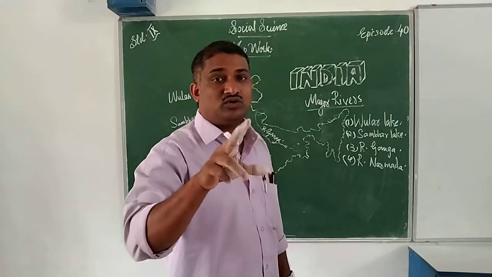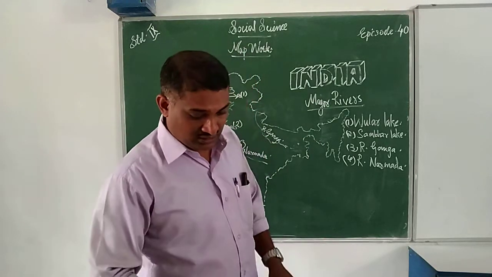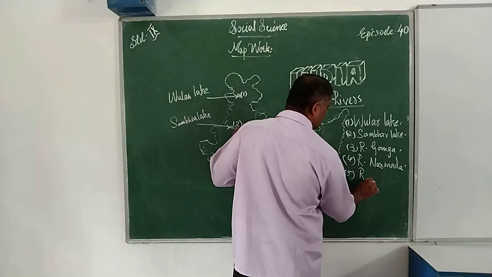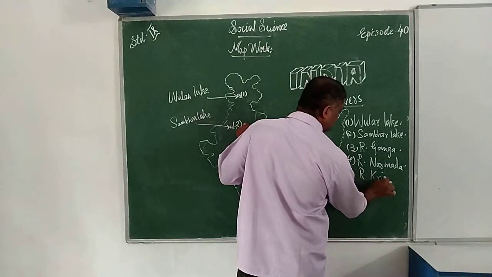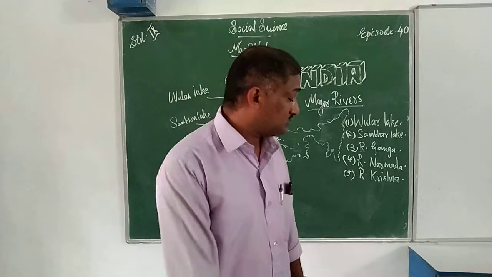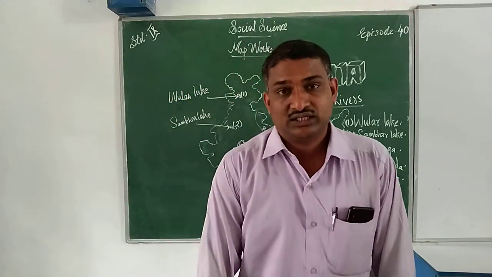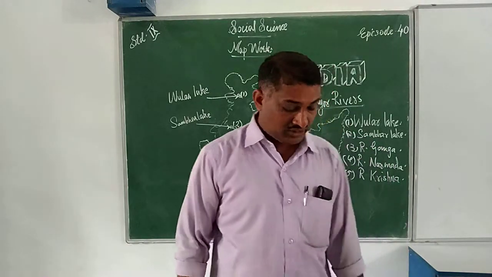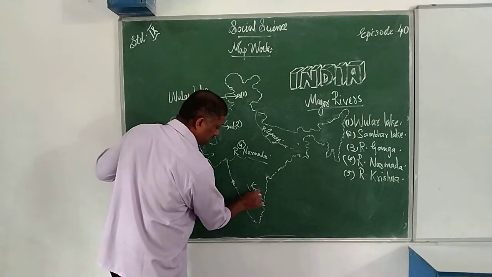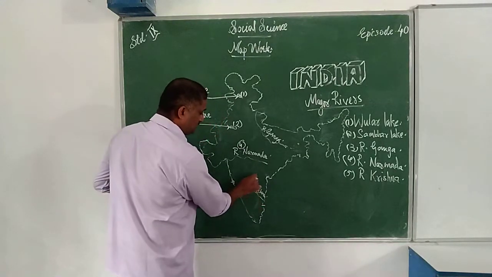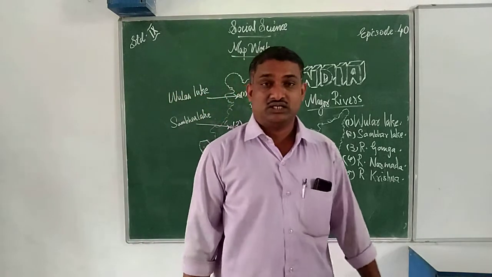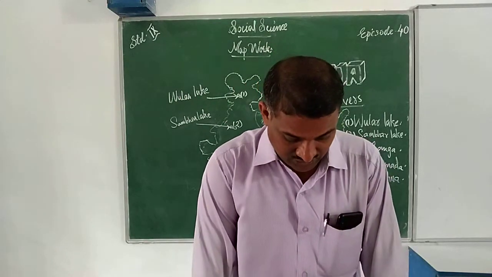And we want to locate where it stands or where it flows. That is river Krishna, the fifth one. River Krishna, where is it located? It is located here. Which is the fifth one? Fifth one, that is river Krishna.